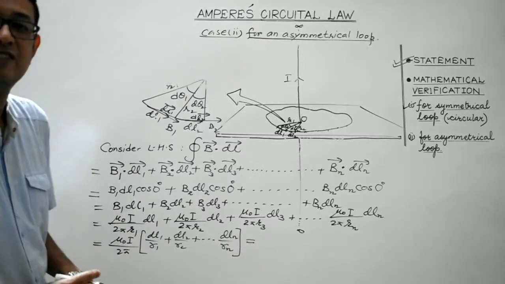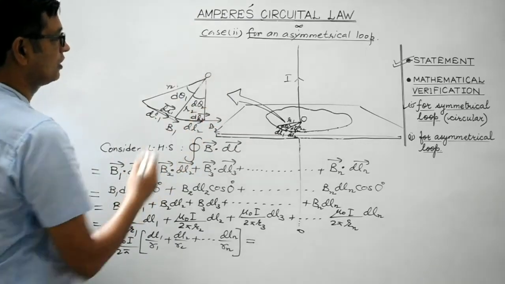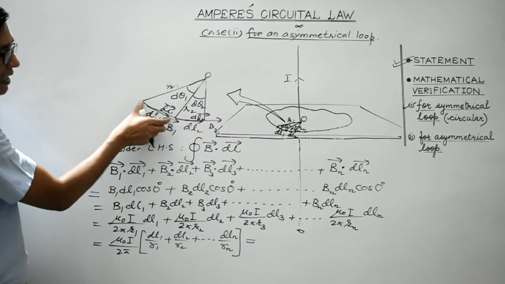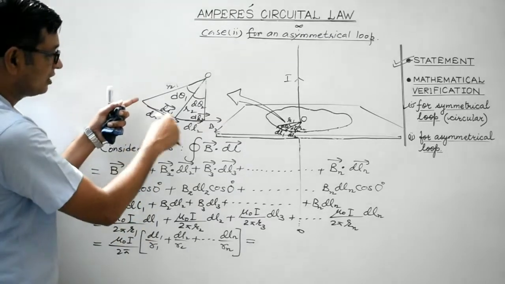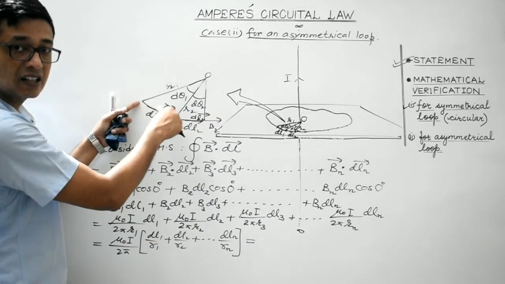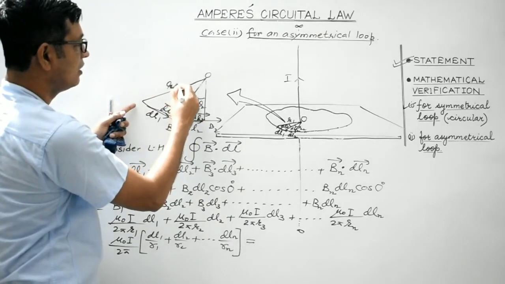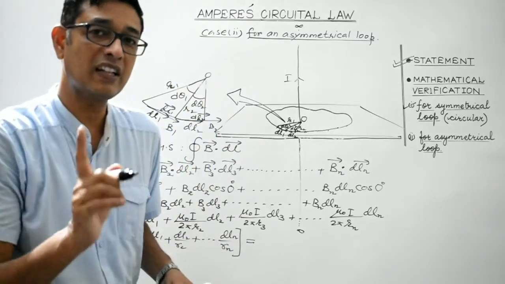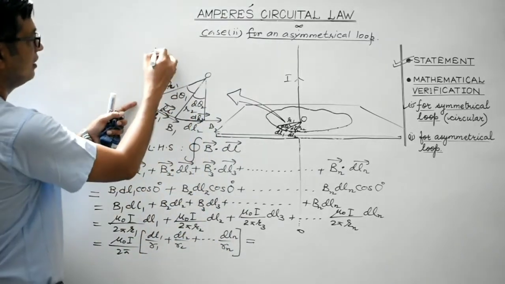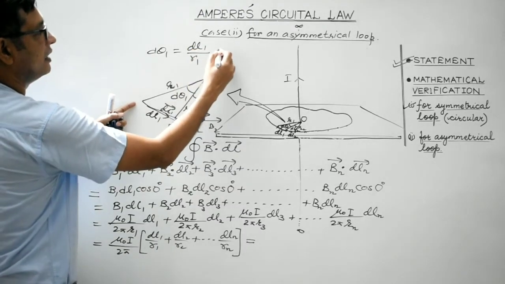Clear, students? Now concentrate on this particular diagram. Now this is a small elementary portion of length dL1. This can be considered to be an arc of length dL1 and radius R1. And we are aware of the relationship between angle, length of the arc and radius. So the angle would be given by length of the arc divided by radius.